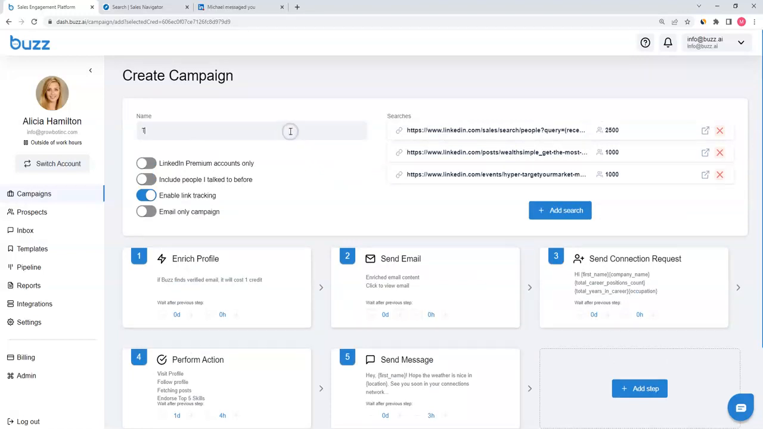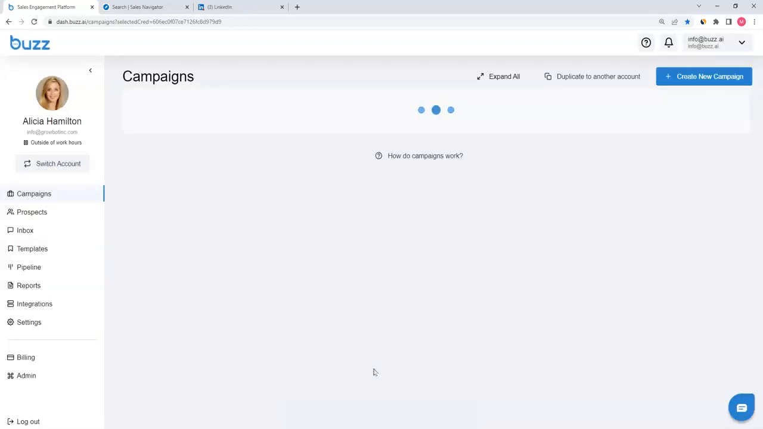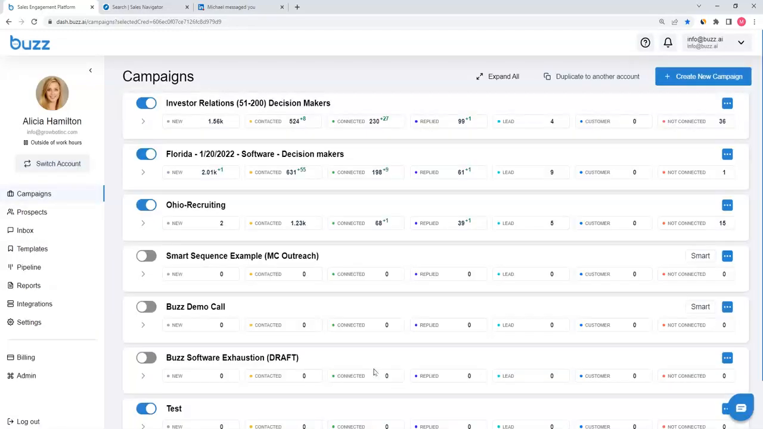Once we're happy with our campaign, we can name it. In this case, I'm going to call it test. We're going to hit start campaign. And just like that, we're going to target everyone from Sales Navigator, everyone from the post, and everyone from the event in a single campaign.